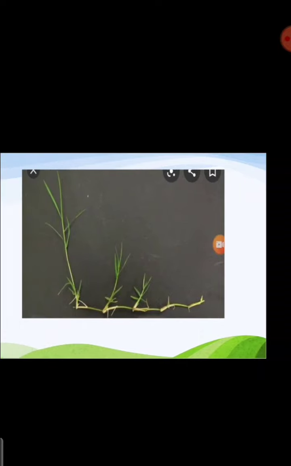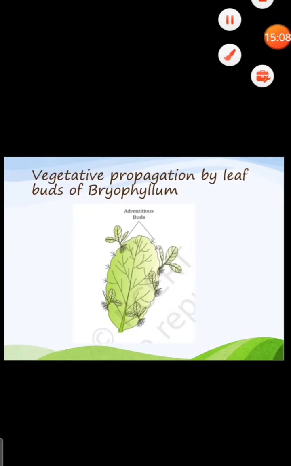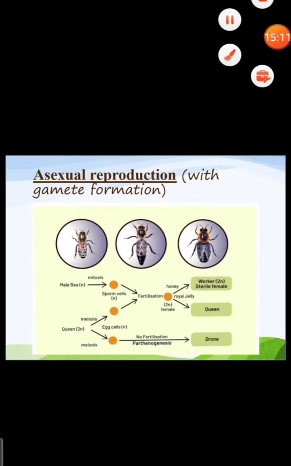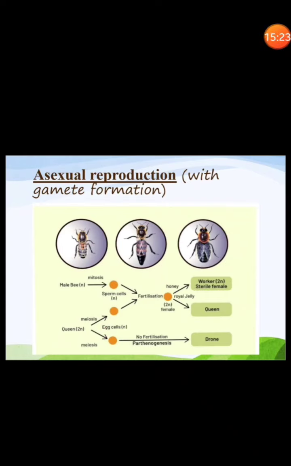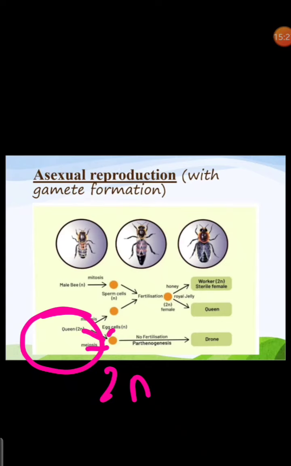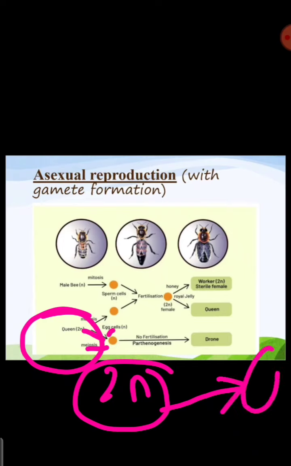This was asexual reproduction without gamete formation. These were the examples. And asexual reproduction with gamete formation was the parthenogenesis process, right? Parthenogenesis takes place in the queen honeybee, where it produces a 2n gamete, so it will not reduce its gamete. This 2n only grows as a drone.